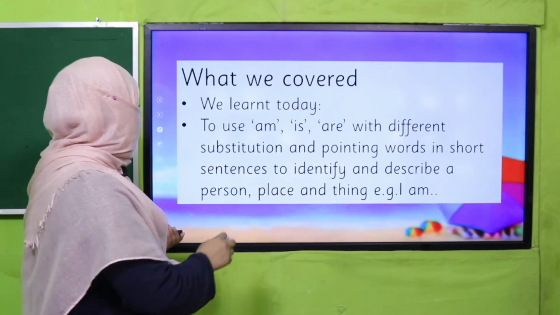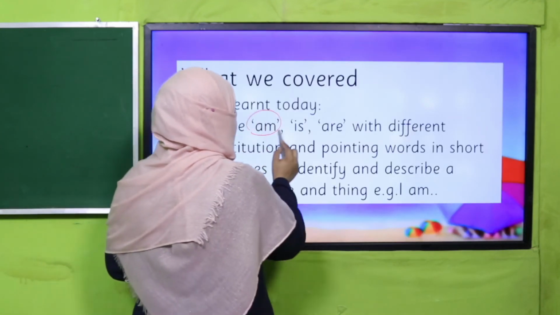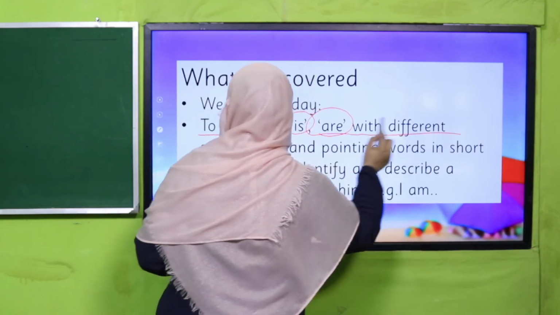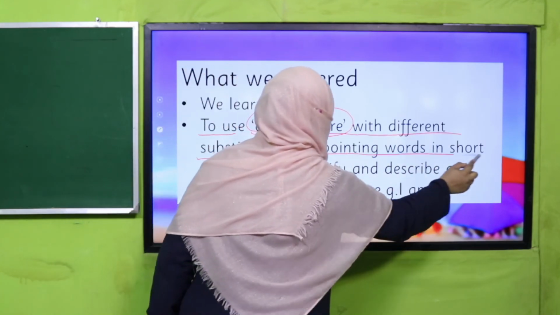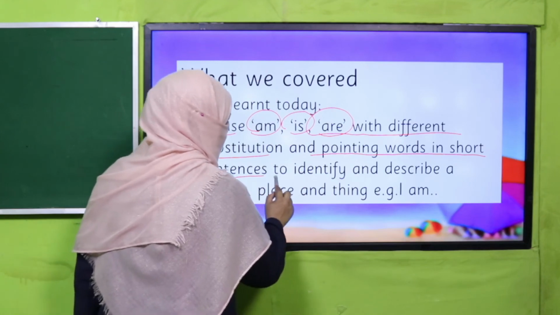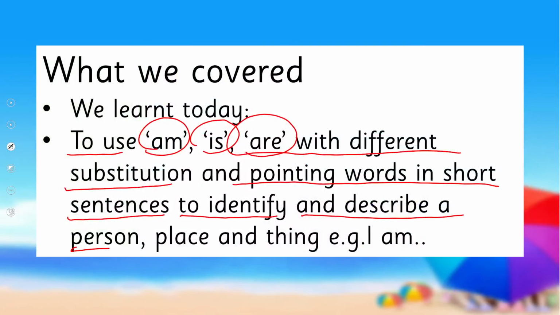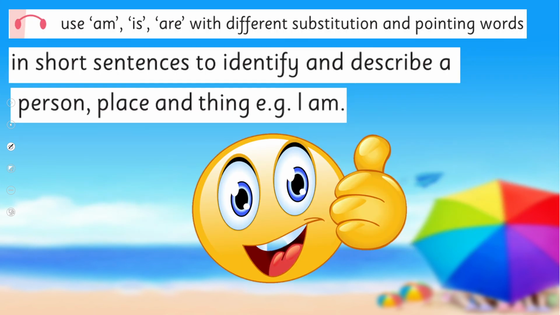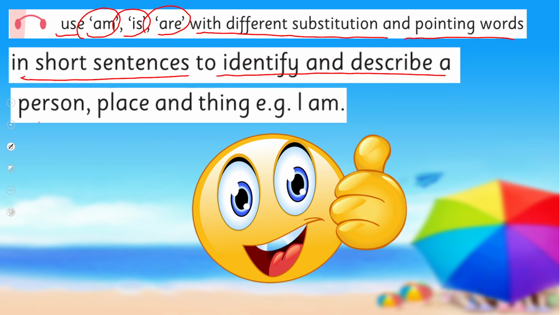So what we have learned, we learn to use am, is, are with different substitution and pointing words in short sentences to identify and describe a person, place, and thing. So we have achieved our SLO to use am, is, are with different substitution and pointing words in short sentences to identify and describe person, place, or thing.